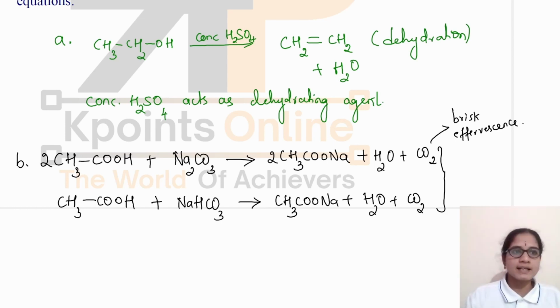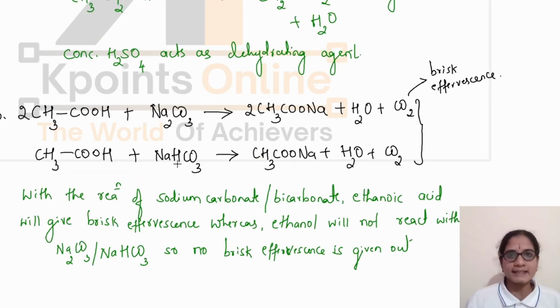So we can write the answer as follows. How do you identify between ethanol and ethanoic acid? With the reaction of sodium carbonate or sodium bicarbonate, ethanoic acid will react to give brisk effervescence. Why is there a formation of brisk effervescence? It is due to the liberation of carbon dioxide there. Whereas ethanol will not react with these 2 compounds to form brisk effervescence. So there is no formation of brisk effervescence in case of ethanol. In this way, we will find out whether the given sample is ethanol or ethanoic acid. We should write these 2 equations here.